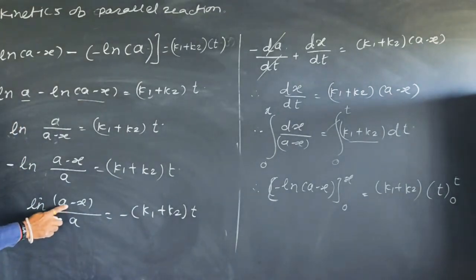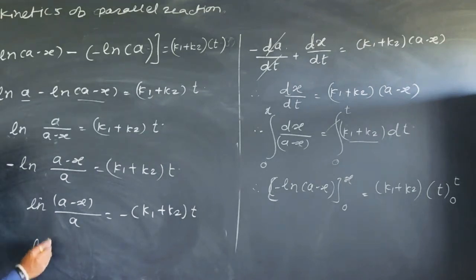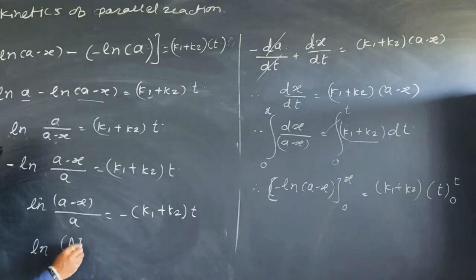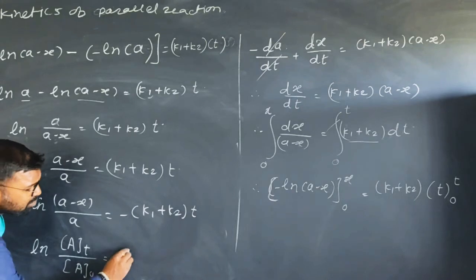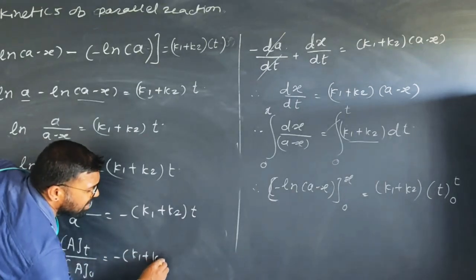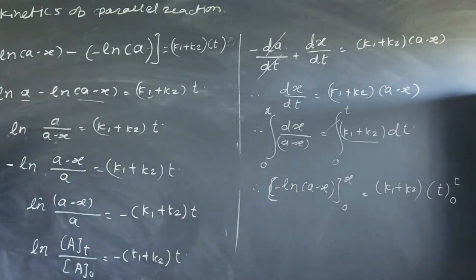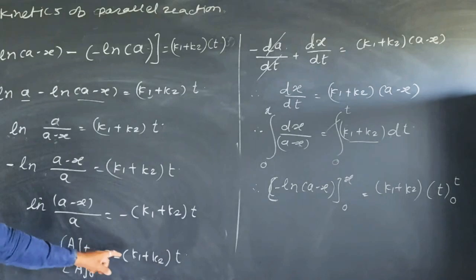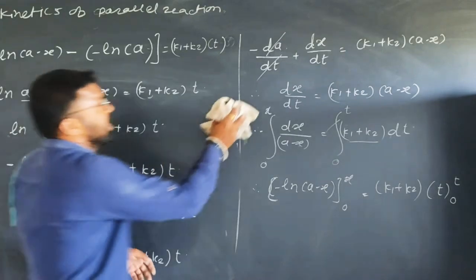A minus X is nothing but the reactant remaining at any time t, and A is nothing but the initial concentration of reactant. Therefore, this equation can be written as ln of At upon A0 is equal to minus (K1 plus K2) into t. If you don't want ln, the logarithm can be changed to the other side.